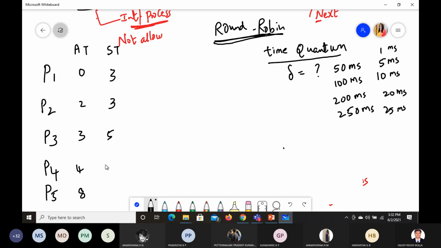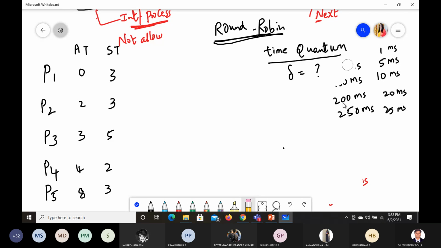This 5, 2, and 3. Okay, so here you need to understand what this is. Before you start solving this one, you need to understand what this time quantum delta is. What is this delta? You need to know that first.